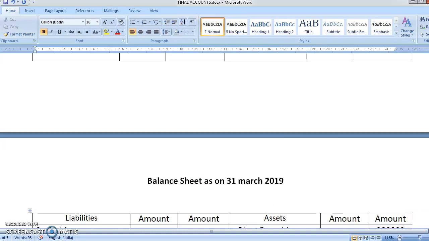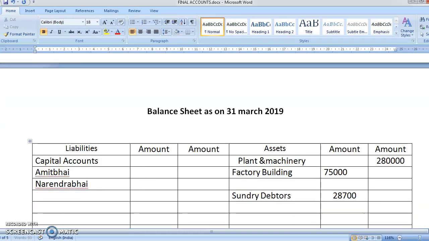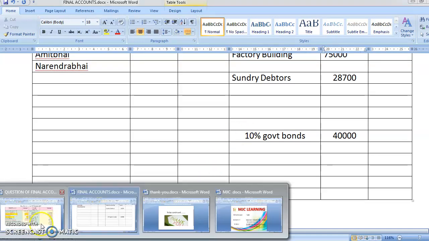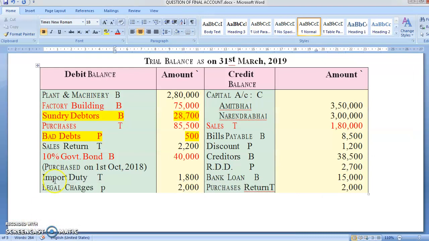Yes, the second item was your balance sheet item. It is having more adjustments, so I'll leave 2-3 lines, and then I'll write 10% government bonds. Yes. It's also having an adjustment, so it will come in the inner column. Okay, students, we are going very slowly. Understand it, but your final accounts is very easy.